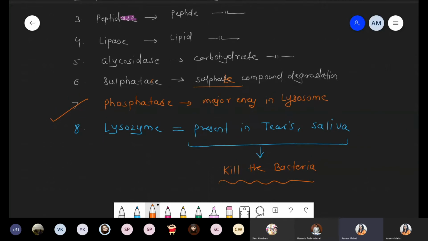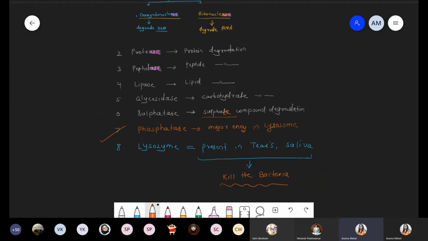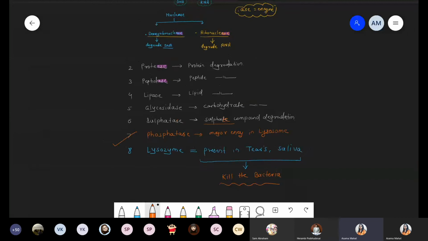So these are lysosomes, and again, the lysozyme enzyme is present inside the lysosome organelle. Just check the list: there are a total of 8 different types of enzymes. So what is the scenario? Lysosomes are called suicidal bags because they can degrade almost all types of biomolecules. Biomolecules means nucleic acid, DNA, RNA, protein, enzymes, amino acids, lipid. So they can degrade any component, and that is why lysosomes are called suicidal bags. Is this point clear, everyone? Yes, ma'am. Okay.